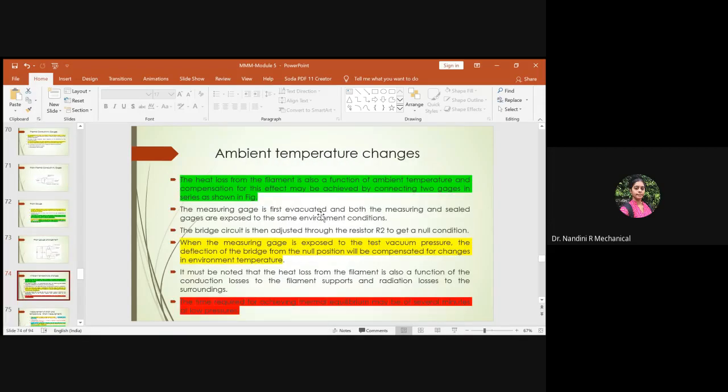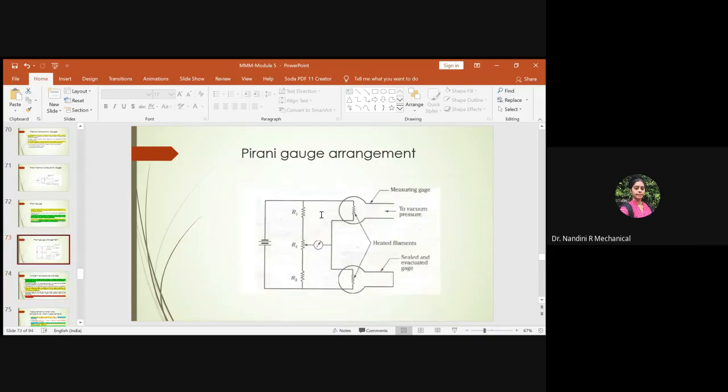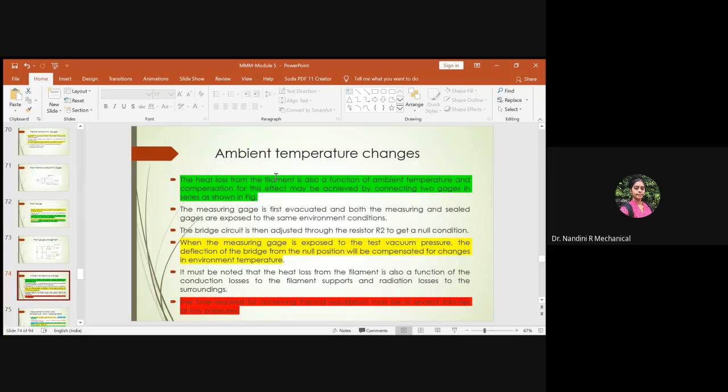So next you should understand how the pressure measurement varies with respect to ambient temperature changes. For that, you should have one measuring gauge and one sealed and evacuated gauge. So how does that work? First, you have to understand that the heat loss from the filament is also a function of ambient temperature, and compensation for this effect may be achieved by connecting two gauges.